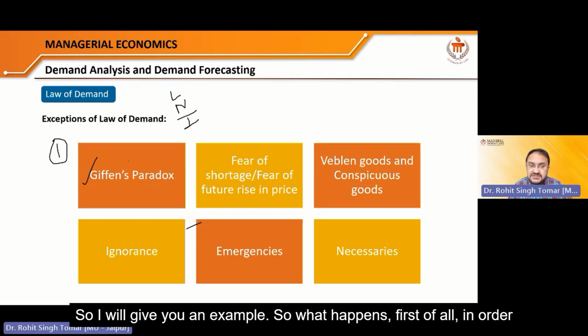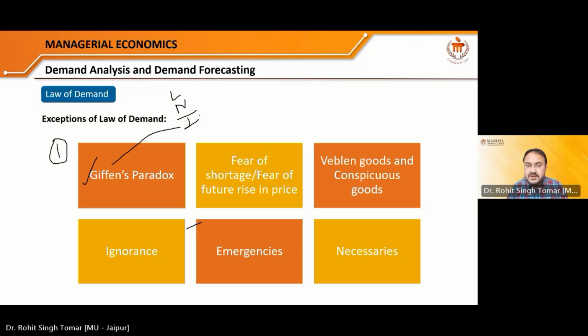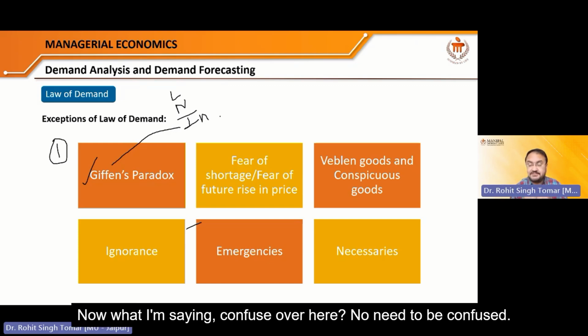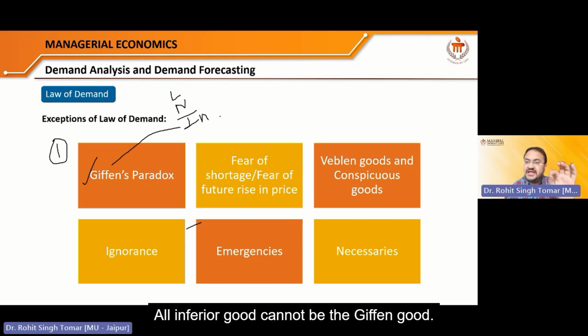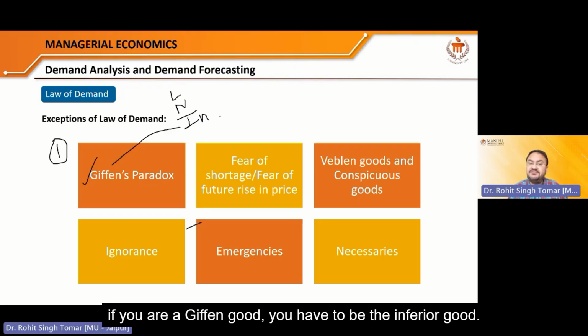First of all, in order to be a Giffen good, the first condition is that it should be an inferior good. That means all Giffen goods have to be inferior goods, but all inferior goods cannot be Giffen goods. Now, are you confused? No need to be confused. All inferior goods cannot be Giffen goods, but if you are a Giffen good, you have to be an inferior good. I'll give you an example.